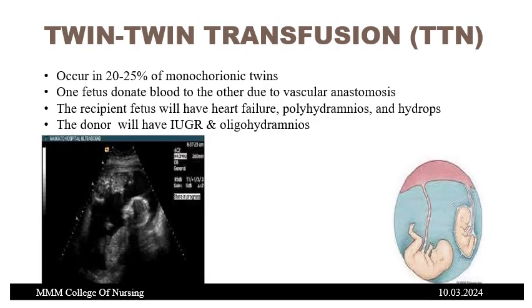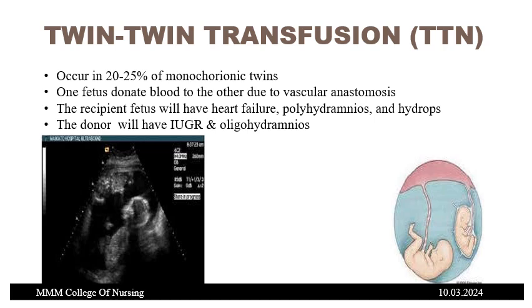So this is called twin to twin transfusion syndrome. This is a term you should know in case of a multiple pregnancy. It occurs in 20 to 25% of monochorionic twins, where one fetus donates blood to the other due to vascular anastomosis. I told you there will be a single placenta and varying degrees of anastomosis between the fetal blood vessels. Because of this anastomosis, there will be donation or receiving of blood between the fetuses.